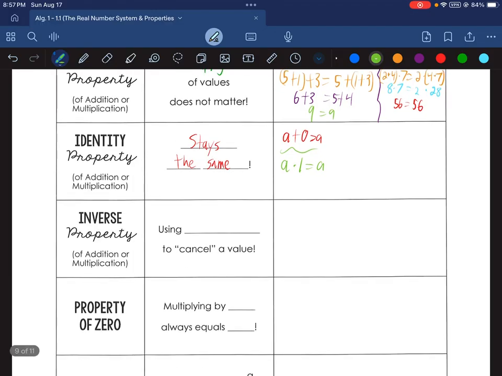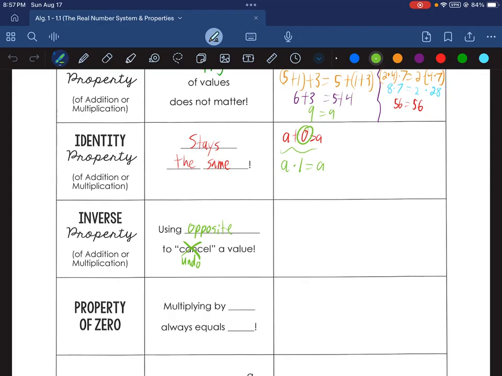Next, the inverse property of addition or multiplication. The idea is you're using the opposites, okay? Now, opposite can mean a couple different things depending on what we're doing in math. Also, I don't like the word cancel. I don't think it's very mathematically accurate for most of the ways that we use the word cancel, so I really try not to use that word. Instead, we're going to call it undo. We're going to use the opposite to undo a value, and we're going to take it back to the identity.